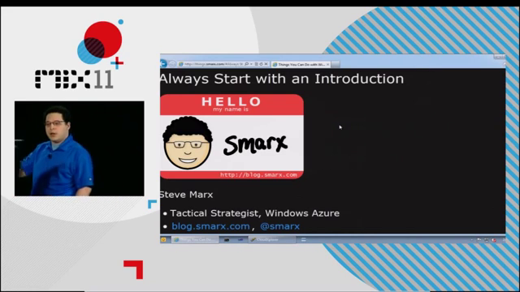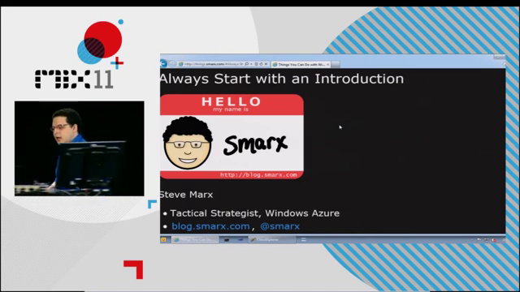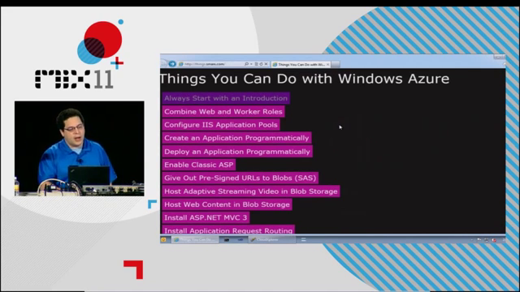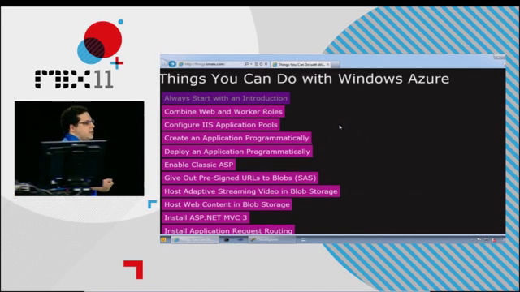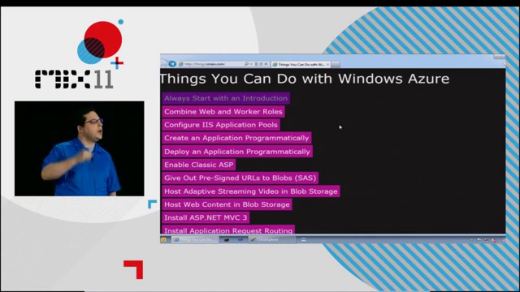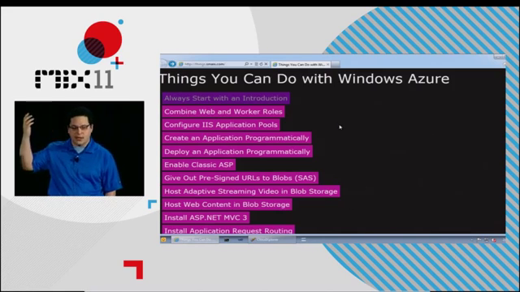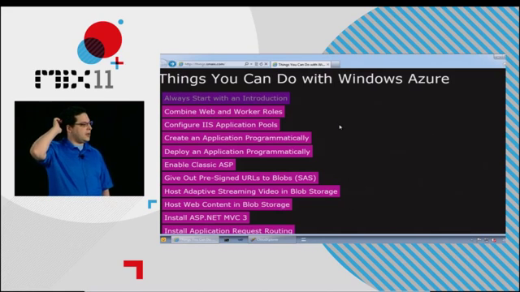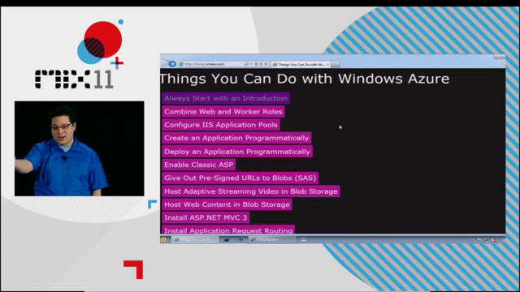So this is a little mini version of that. We've got a bunch of things in a list here that we can talk about that show you how to do things with Windows Azure that you may have been able to do for a while, but you didn't actually know that you could. And if we get through more than 10, then hopefully at least 10 of them are things you didn't know. Does anyone already have a favorite one that they want to jump to that they looked at on this list? Go for it.